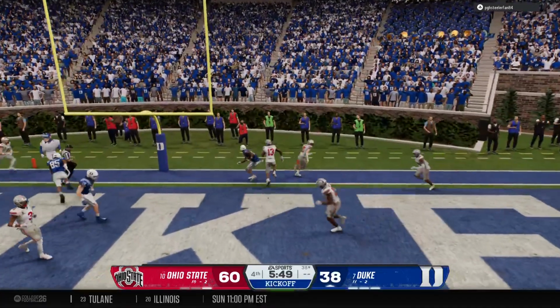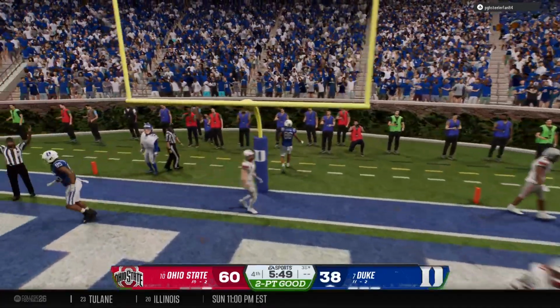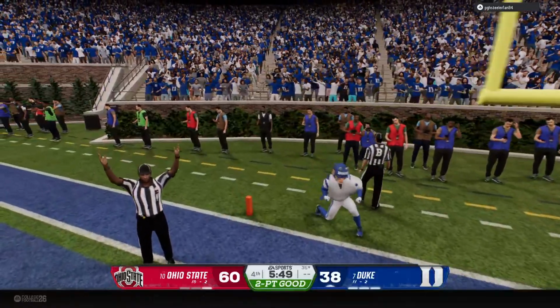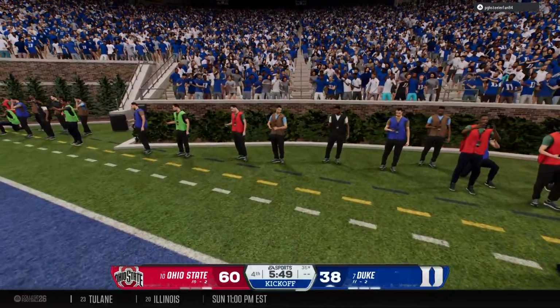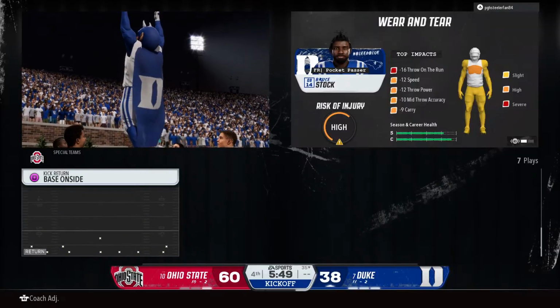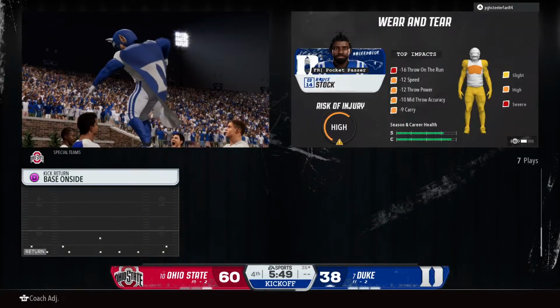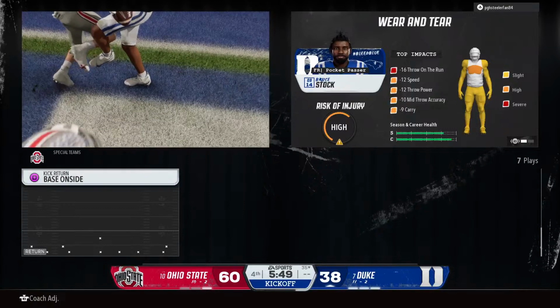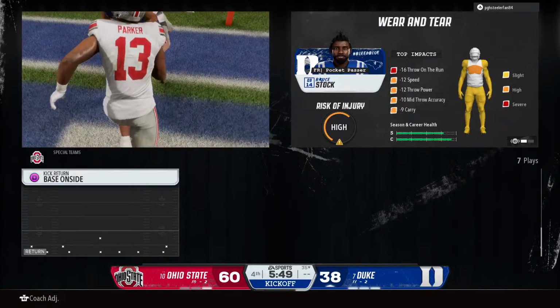Fires it to the wide end. Makes the catch for the 2-point conversion as they continue to cut into this lead. Chris, as you know, the windows are so tight down here, especially when you're throwing the ball this close to the goal line. And this quarterback was just simply able to thread that ball in there for 2. Great throw.